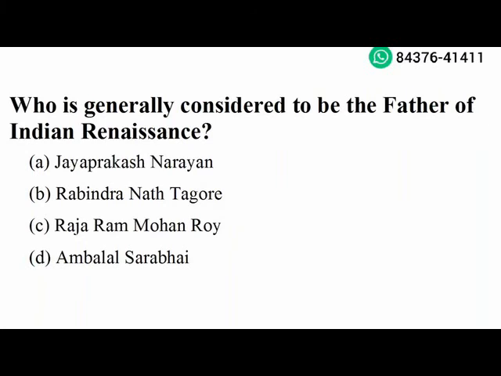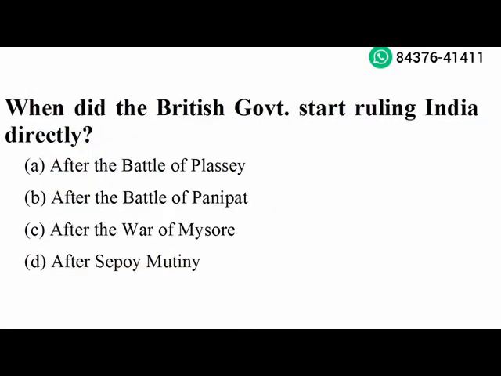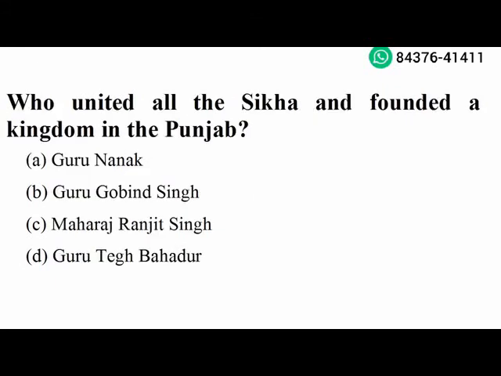Next question. Who is generally considered to be the father of Indian Renaissance? Raja Ram Mohan Rai. Option C is the right answer. When did the British government start ruling India directly? After Sepoy Mutiny. Option D is the right answer. Next question. Who united all the Sikh and founded a kingdom in the Punjab? Maharaja Ranjit Singh. Option C is the right answer.